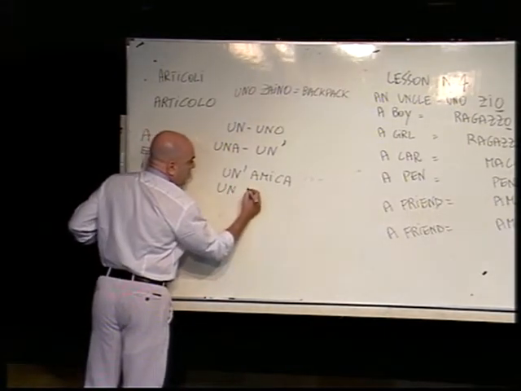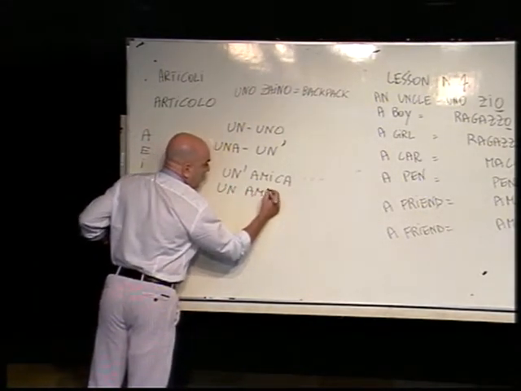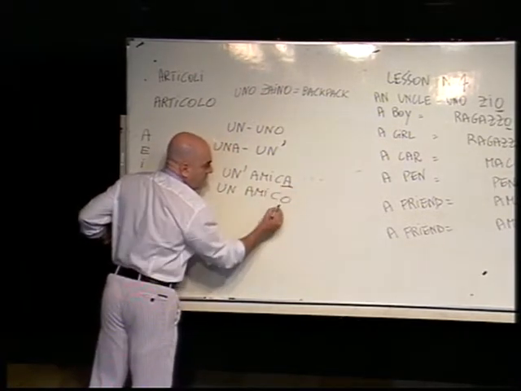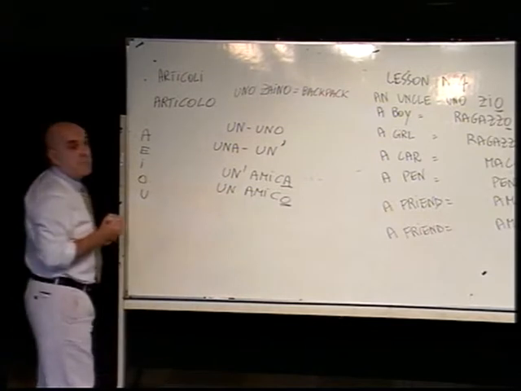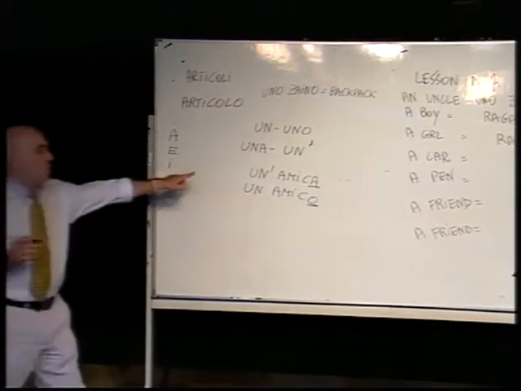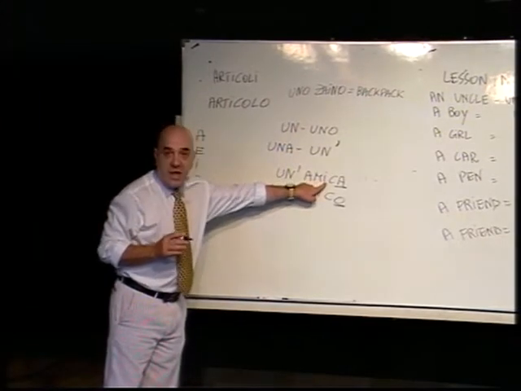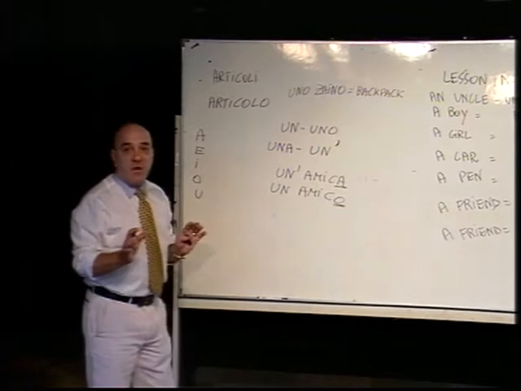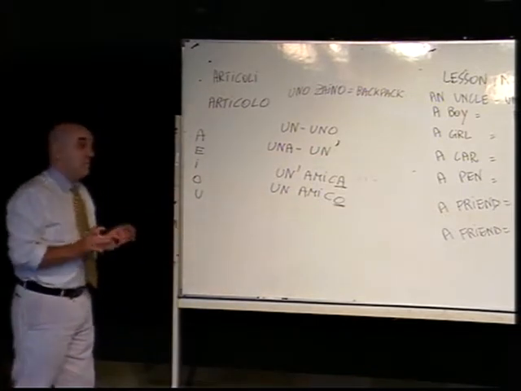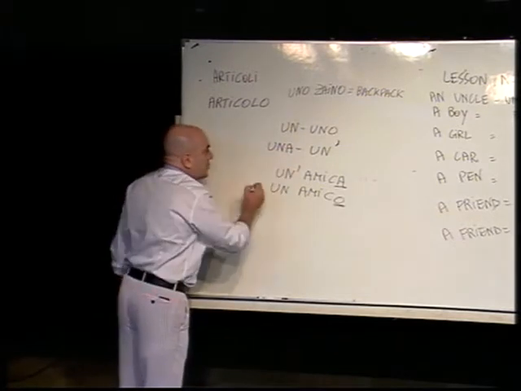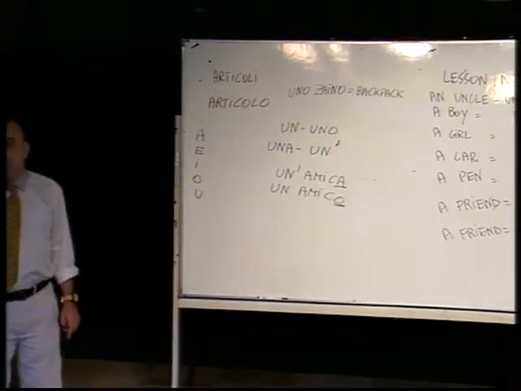I give you this example. Un' amica and un amico. Amica, feminine word, amico, masculine word. The sound is exactly the same. Un' amica, a friend, female. Un amico, a friend, male friend. So when you talk, of course, you don't have to mention that there is the apostrophe.